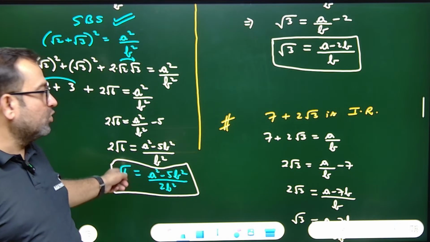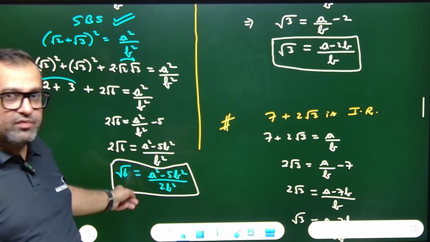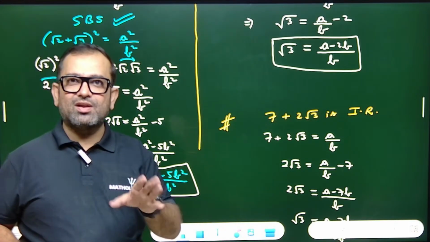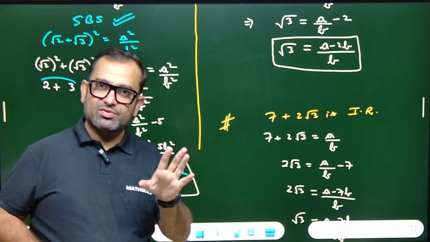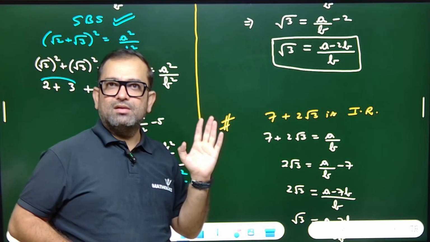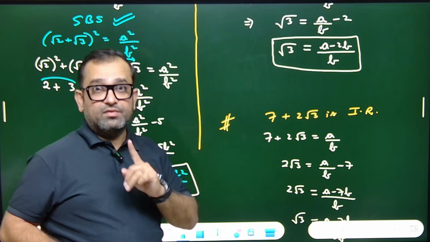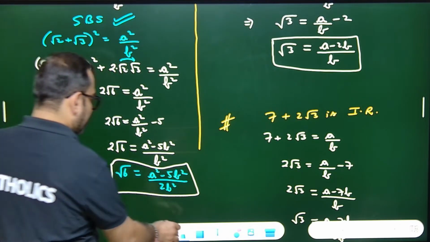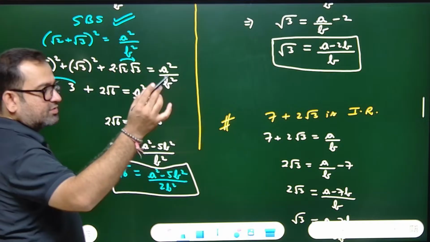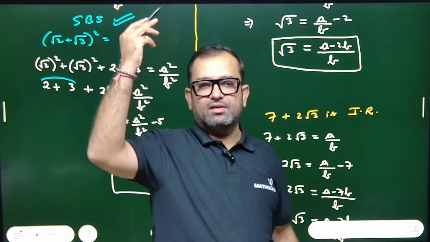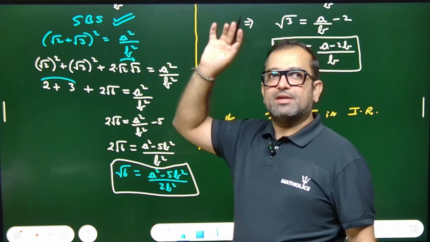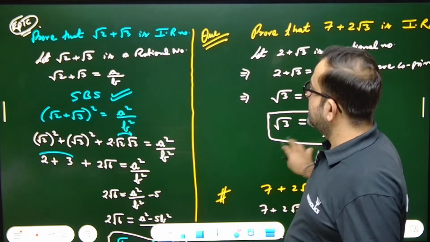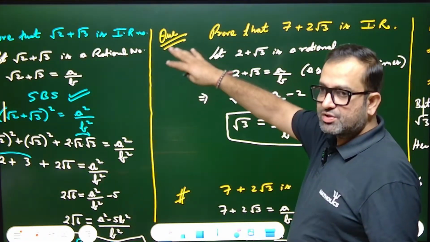Unless it is root 4, root 9, root 25, root 81. Root 2, root 3, root 5, root 6, root 7, root 8, these all are irrational. Root 4 is rational. So I'll write: hence, our assumption was wrong. Hence, the given number root 2 plus root 3 is irrational. That's it. Got the point? So this was the question. Actually, we have done 3 questions of the same kind.